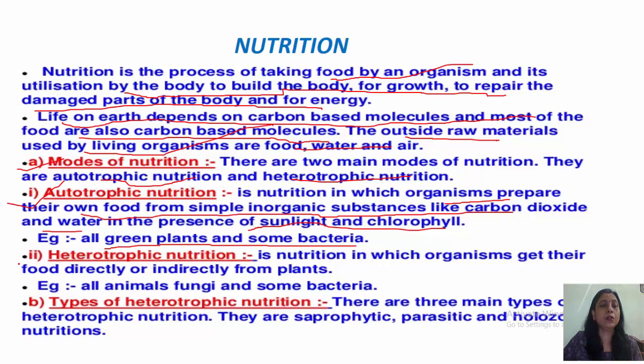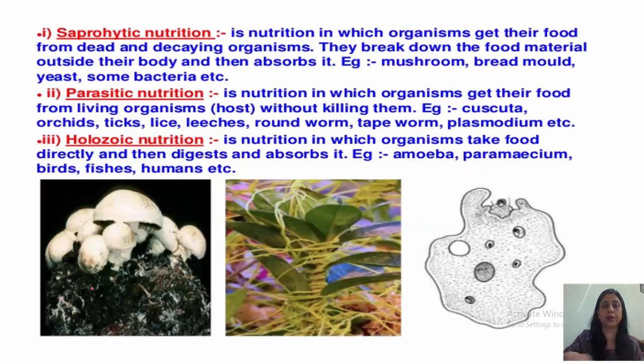Okay. Now, second is heterotrophic nutrition. It is the nutrition in which organisms get their food directly or indirectly from plants. In this category, all the animals, fungi that are the non-green plants, and some bacteria come. Now, types of heterotrophic nutrition. There are three main types: saprophytic, parasitic and holozoic nutrition. Now coming to saprophytic nutrition, as you have already studied, it is nutrition in which organisms get their food from dead and decaying organisms.